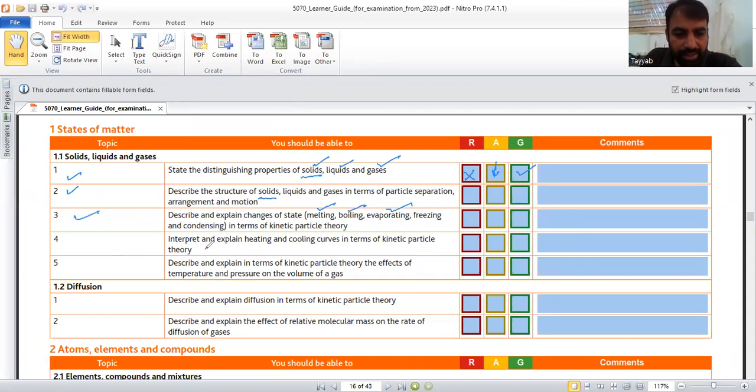Now, interpret and explain the heating and cooling curve in terms of kinetic particle theory. For this, I would like to take some help. I would like to share this page here. Let me share it with you.